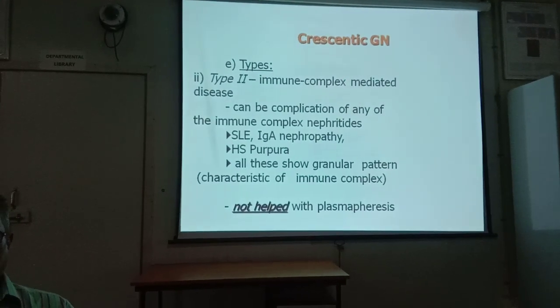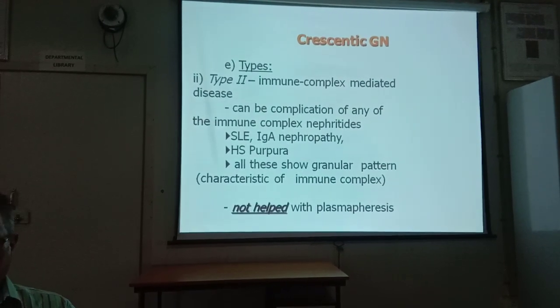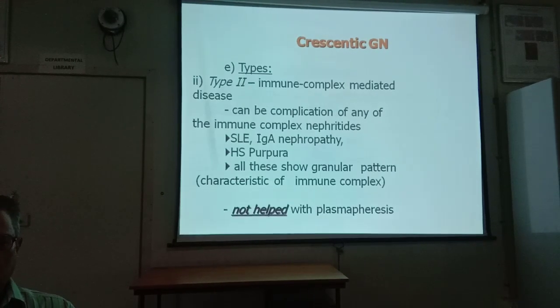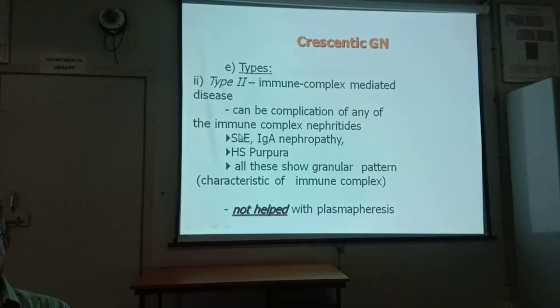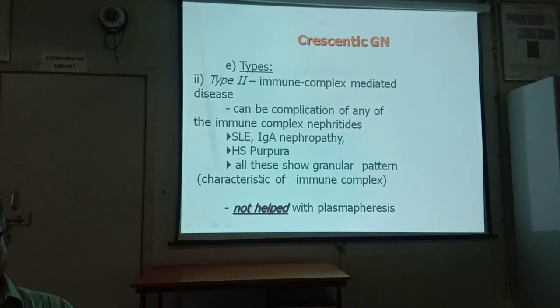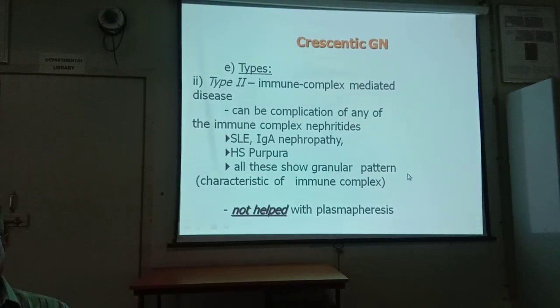Type 2, immune complex disease. Type 1 was antiglomerular basement membrane disease. Type 2 is immune complex disease, and can be a complication of any of the immune complex diseases like SLE, IgA nephropathy, Henoch-Schonlein purpura. All these show a granular pattern, characteristic of immune complex, and are not helped by plasmapheresis.